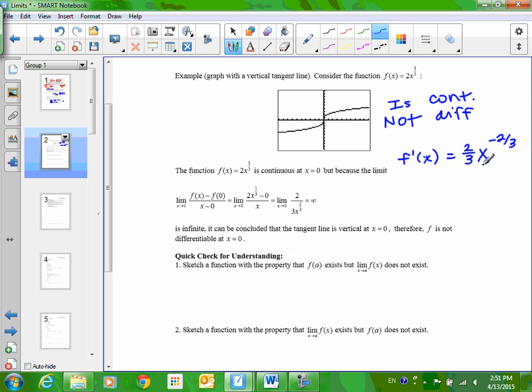-2/3. Hey, what does a negative exponent do? Pushes the x to the bottom. That's right. And so here's our problem. What is f prime of 0? Undefined.